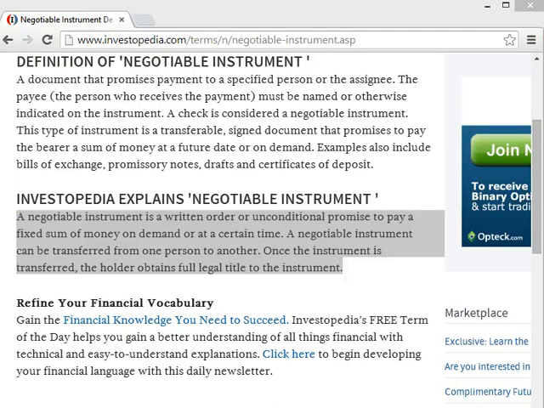Very similar to checks are bills of exchange, the other kind of written order. The difference is that rather than directing a bank, in particular, it can be directed to anyone to pay a third party, including a bank. Obviously, the person who is being told to pay some other person, the third party, would have some pre-existing contractual obligation to you to do so. They're not going to pay for no reason just because you told them to.